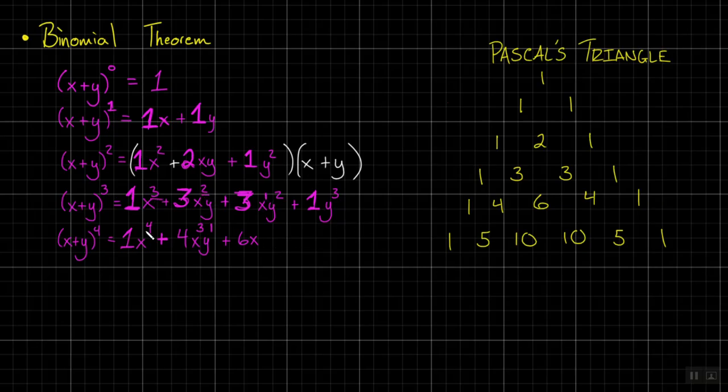They decrease. So we go 4, 3, 2, and now y starts at 0, which we don't write. 1, 2, 3. So this should be 2. And let's see, we go to 4 x, and we finish with a 1 again. Interesting choice, but I agree.